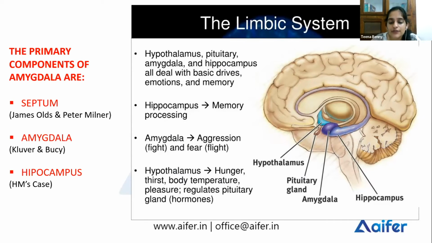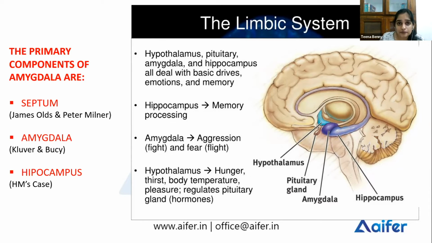So there are quite a few structures in the limbic system: there's the hippocampus, the amygdala, the hypothalamus, and the septum. What is the function of the hippocampus? We already discussed it. It is memory processing, the formation of long-term memory. As I told you, if you want everything you're listening to now in your long-term memory, the hippocampus has to play a role in it.